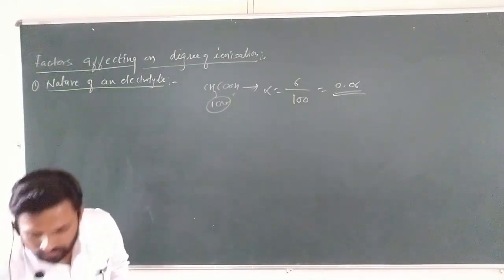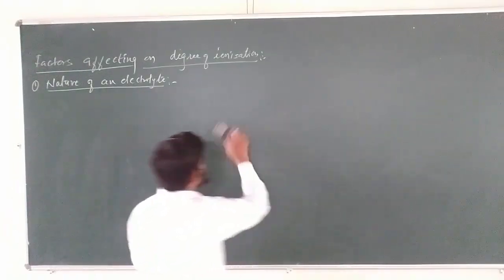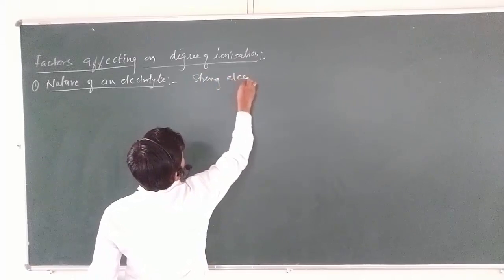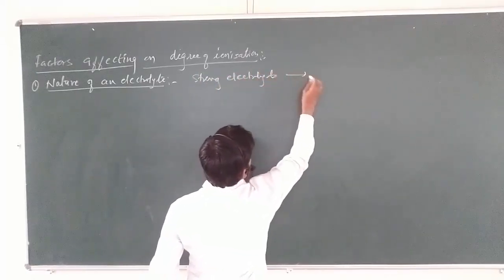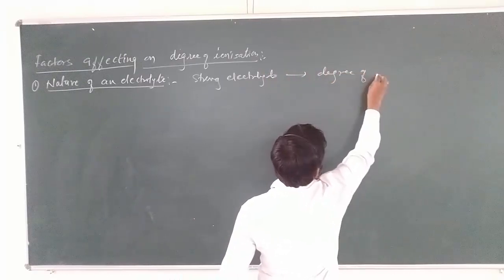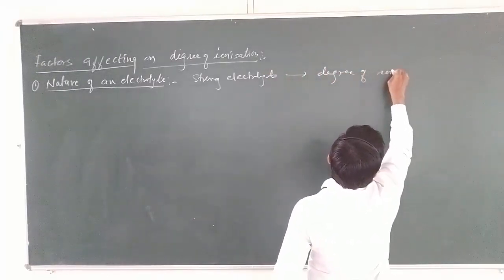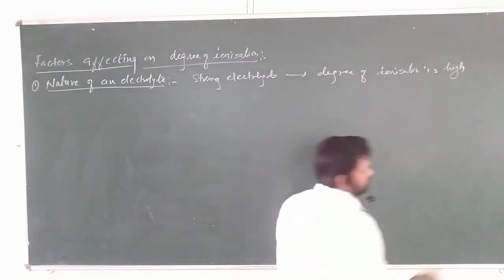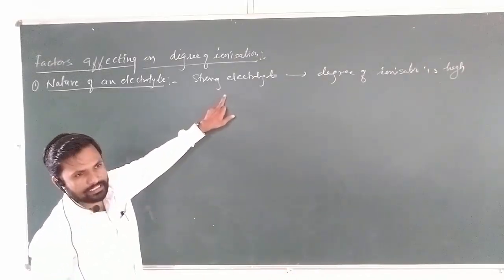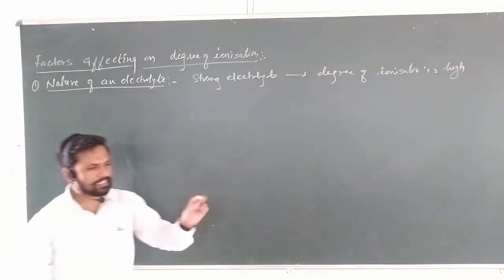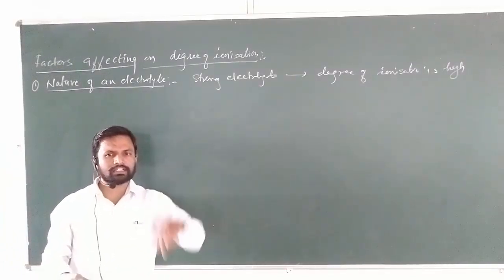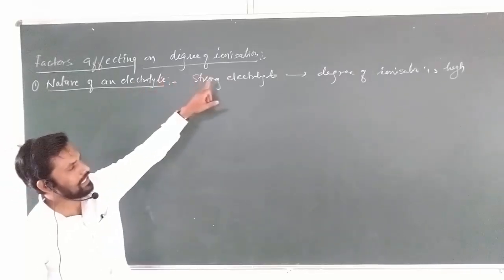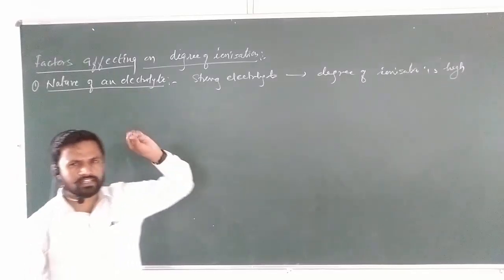If you take a strong electrolyte, the degree of dissociation is high. Degree of dissociation or ionization is high. Are you getting my point? If you take a strong electrolyte, it depends on the nature of the electrolyte. What is the nature of electrolyte? Whether it is a strong electrolyte, a weak electrolyte or a moderate electrolyte. If you are taking a strong electrolyte, the degree of ionization or degree of dissociation of this electrolyte is always high.